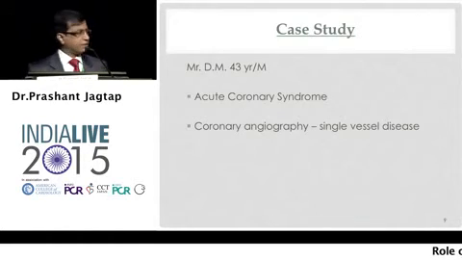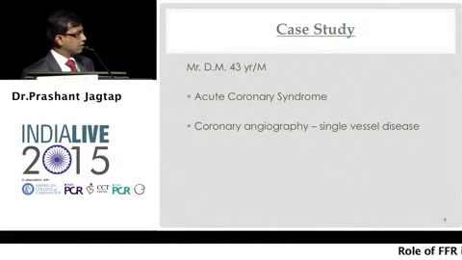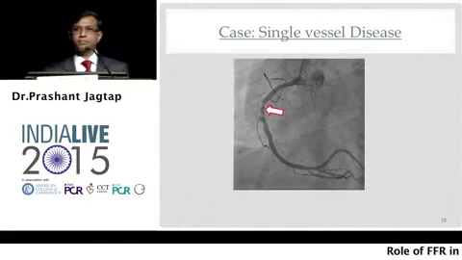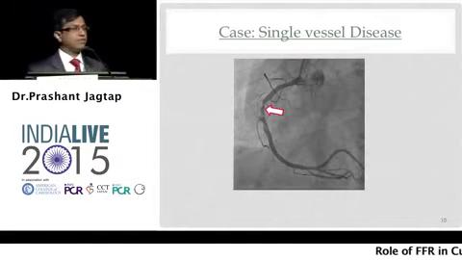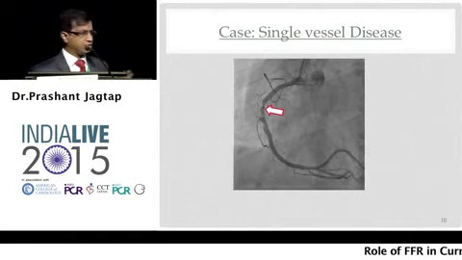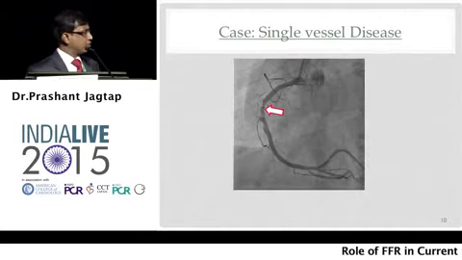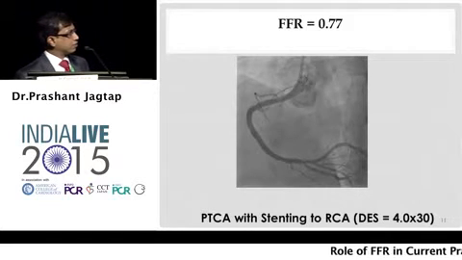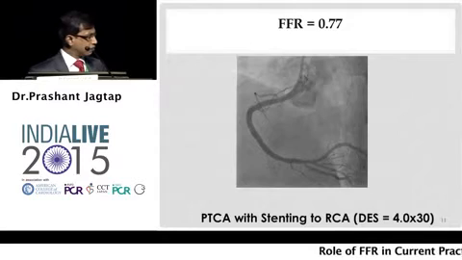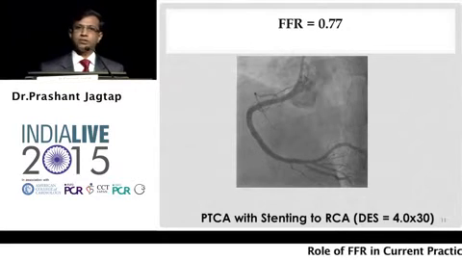Another case example: a 43-year-old male, acute coronary syndrome, single vessel disease. This is the lesion. By visual analysis, the lesion appears to be 40-50%. But the FFR was 0.77, and he underwent PTCA with stenting to the RCA.